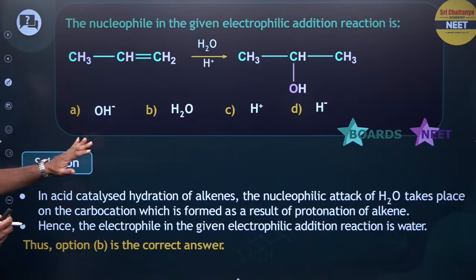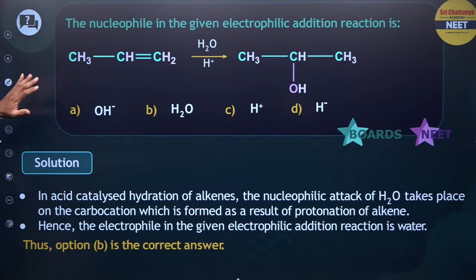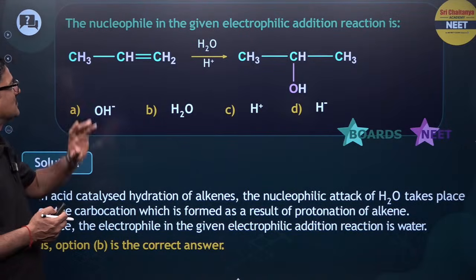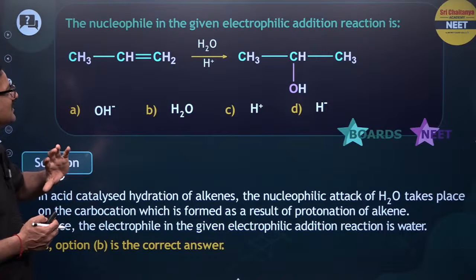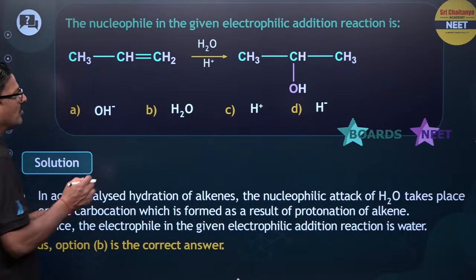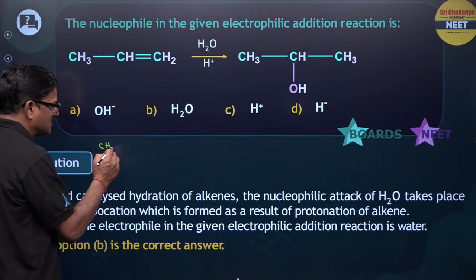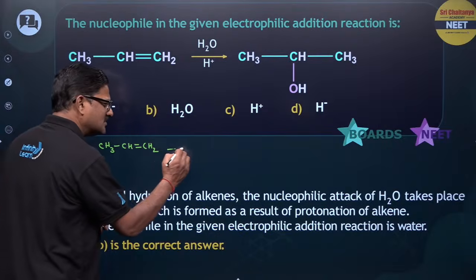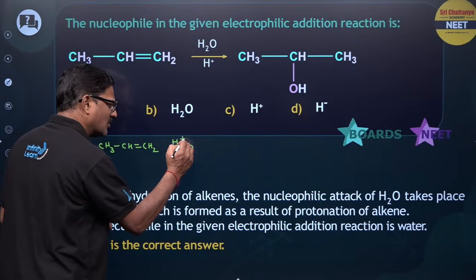Just see the question here: the nucleophile in the given electrophilic addition reaction is? Actually, in this reaction you can say the lone pair of electrons, CH3 CH double bond CH2. Know a little about the mechanism.